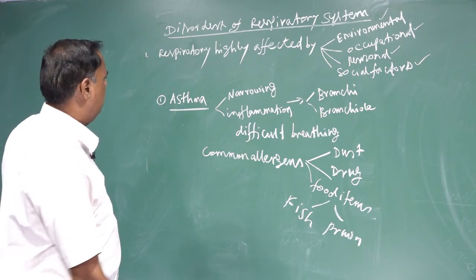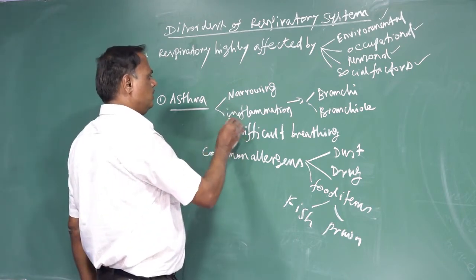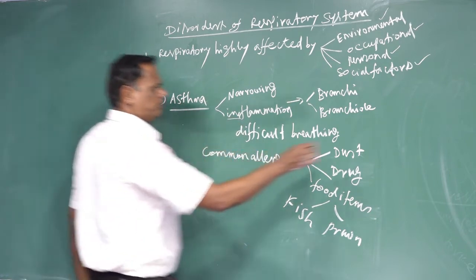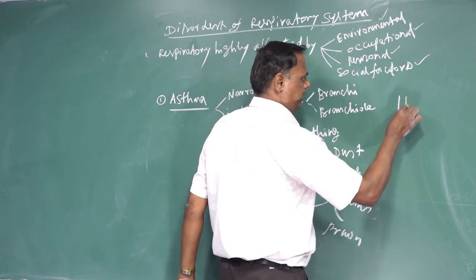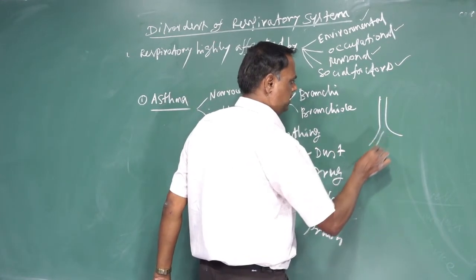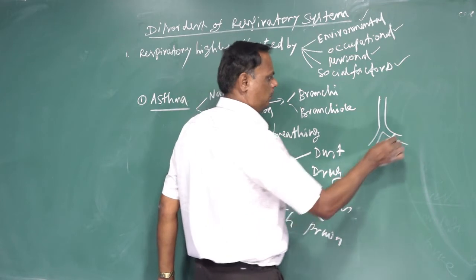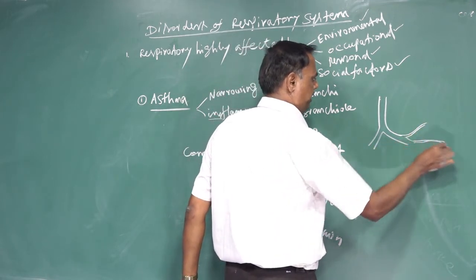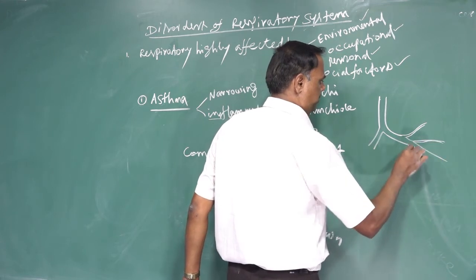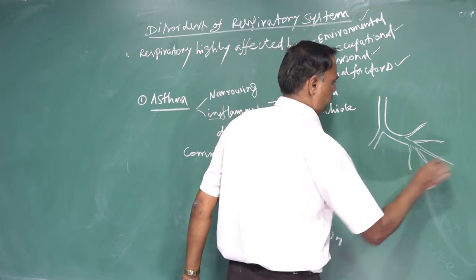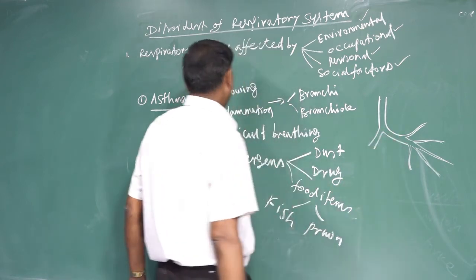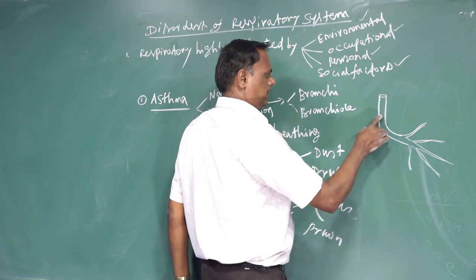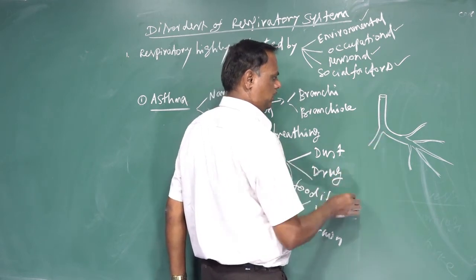First one is asthma. Asthma means narrowing and also inflammation of bronchi. This is the trachea, the main part of the respiratory system. The trachea divides into two branches, right and left, that are called bronchi. The bronchi divide into primary bronchi, secondary bronchi, tertiary bronchi, and further into minute branches.